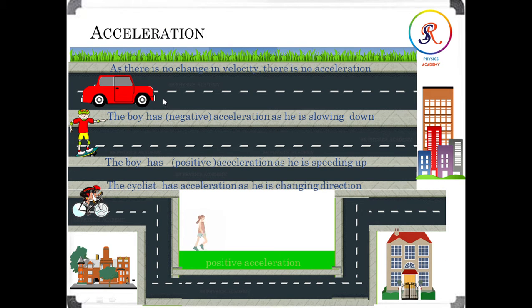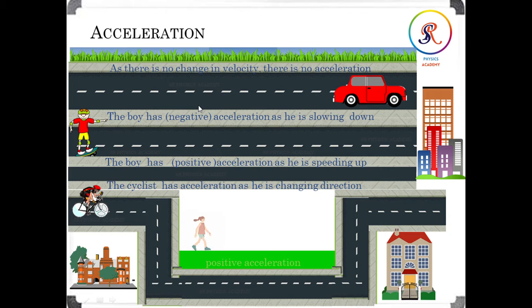For example, when the speed of an object remains the same, it does not increase or decrease, we say that it is moving at a constant speed. When it is constant speed, that means there is no change in velocity, so we can say there is no acceleration. So in this first case, there is no change in velocity. Why? Because what does constant speed mean? The speed is not changing throughout the motion. So in this case, there is no acceleration.